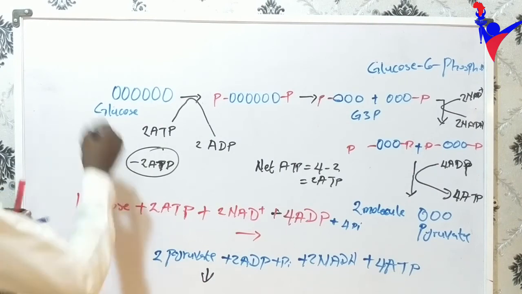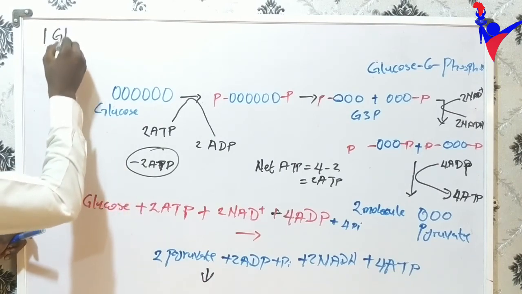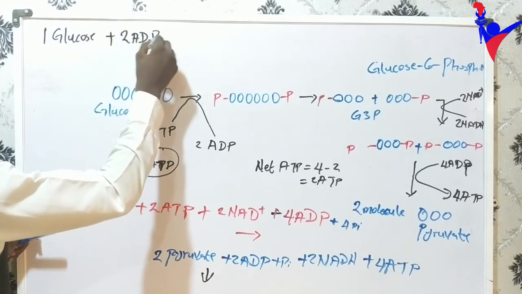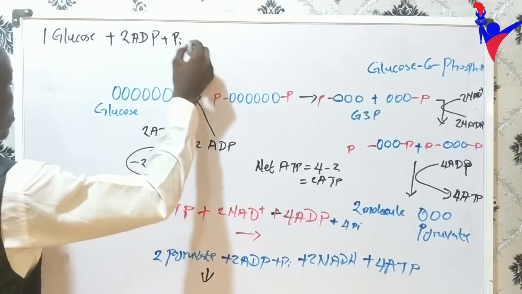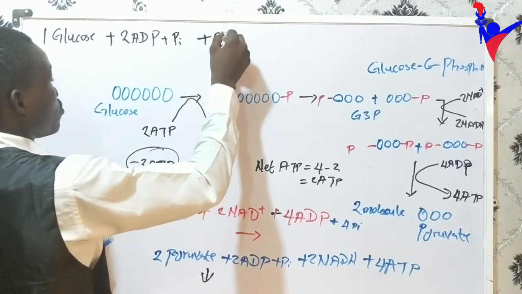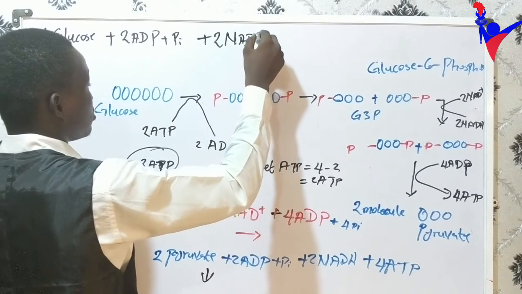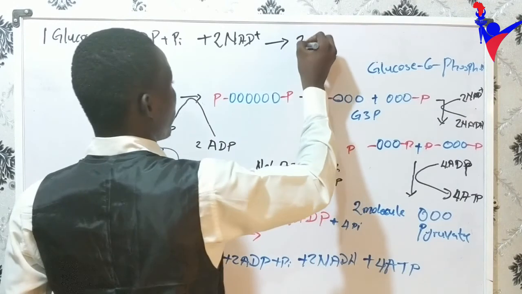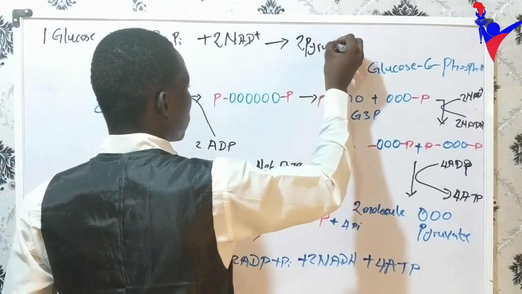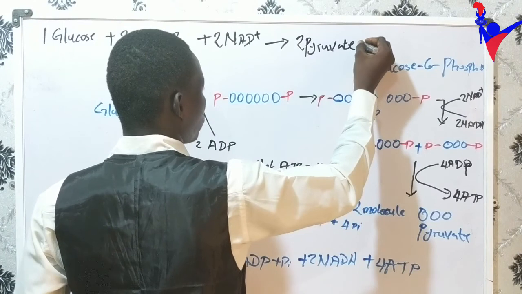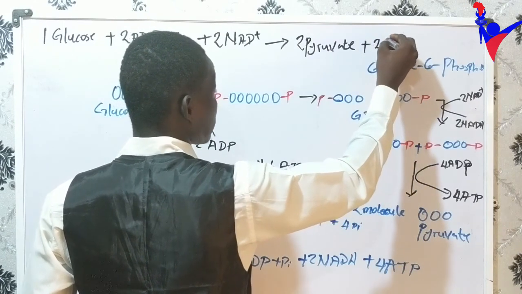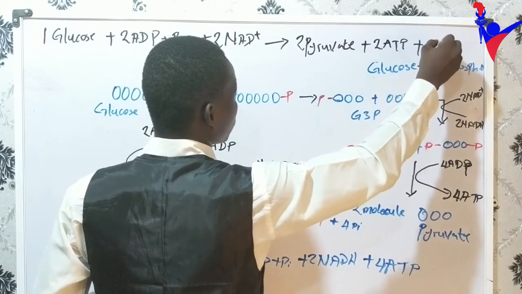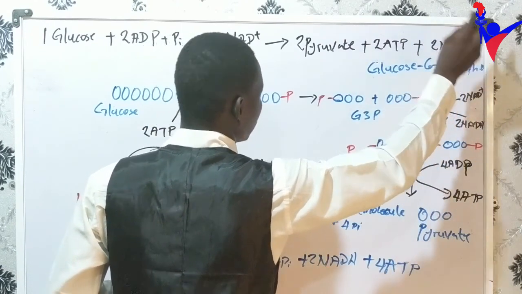We're going to have 1 mole of glucose plus 2 ADP plus 2 NAD to give us 2 pyruvate plus 2 moles of ATP, and plus 2 moles of NADH.